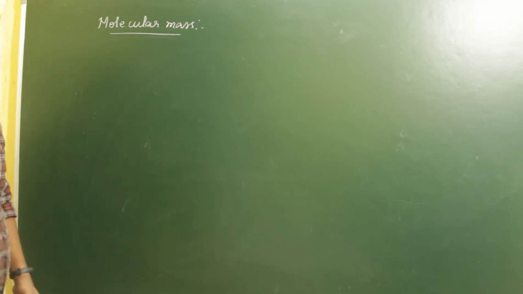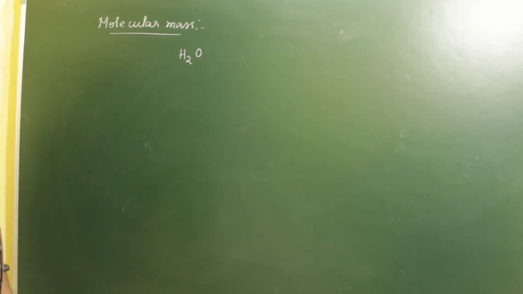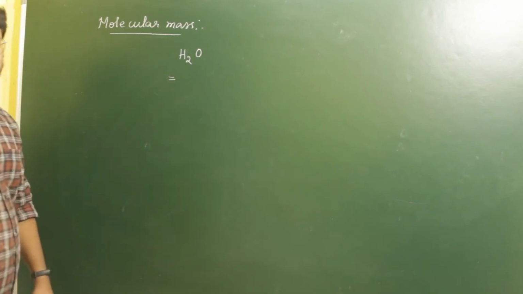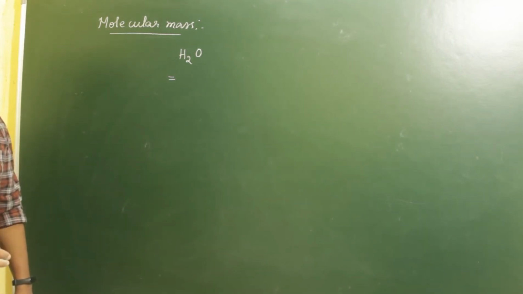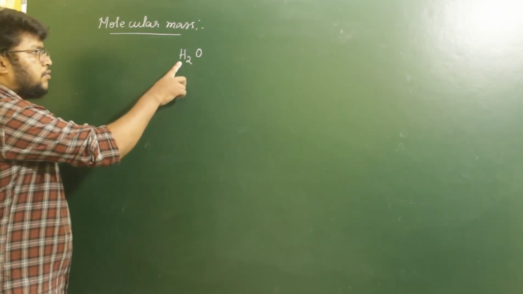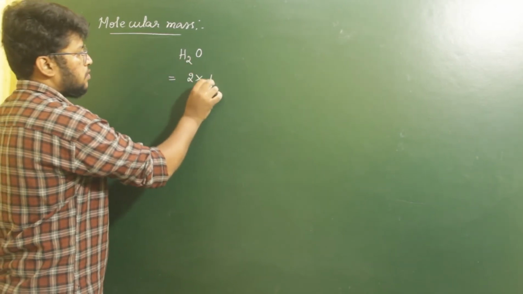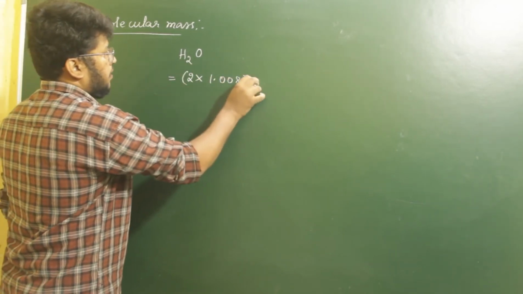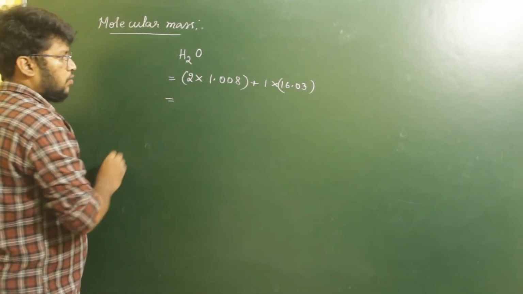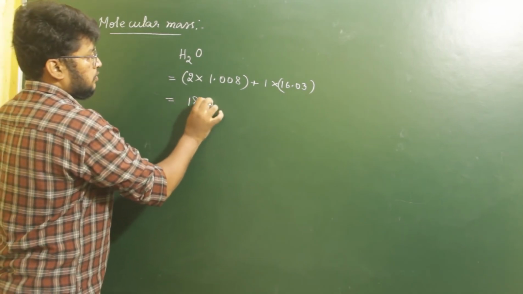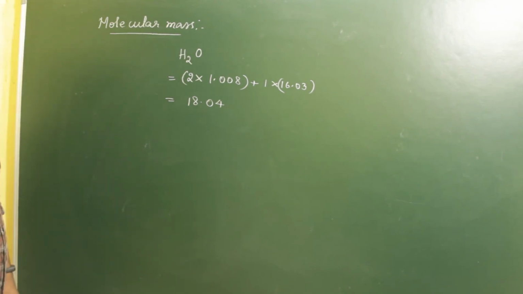If you consider the molecule of a compound, let us say H2O, the molecular mass of H2O is the sum of the atomic masses of the atoms present in it. In this case, we have 2 atoms of hydrogen and 1 atom of oxygen. That is, 2 into 1.008, plus 1 atom of oxygen, that is 1 into 16.00. If we add these two, we get about 18.02.